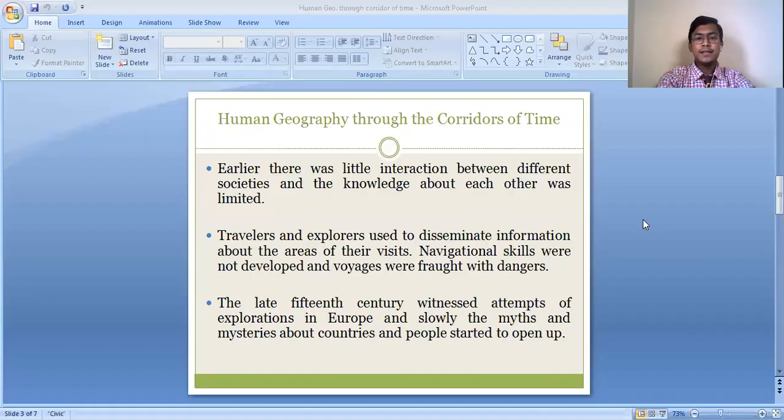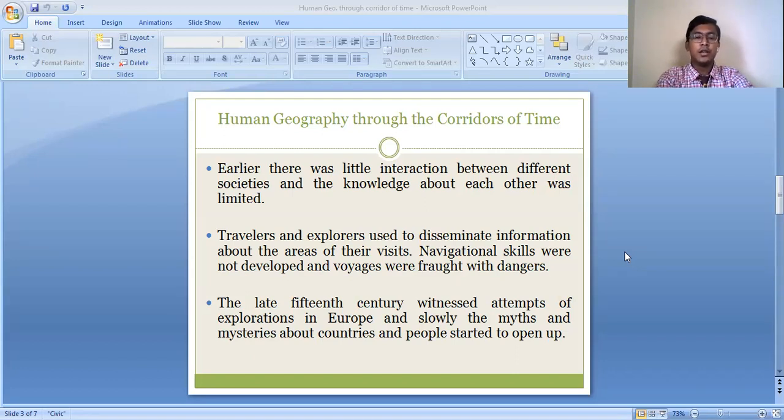As I said, human beings were not so large in population, so they had limited knowledge about other groups and societies. But when different groups of human beings started traveling from one place to another, to explore new things, they came in contact with other groups of people and with new areas.